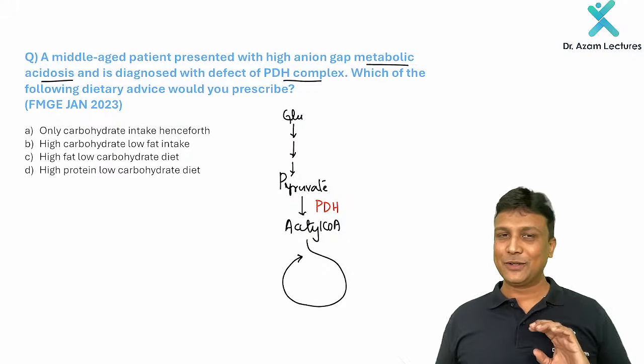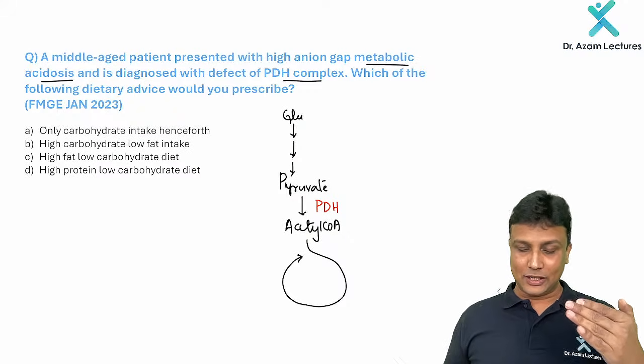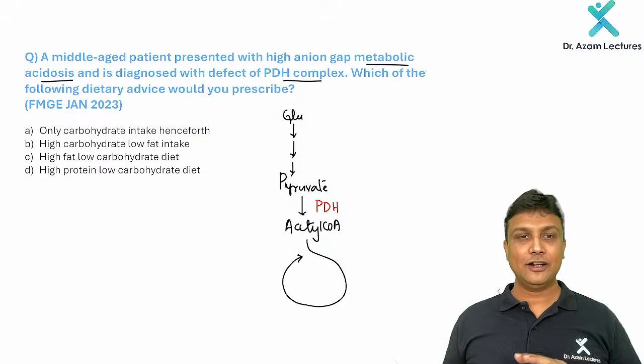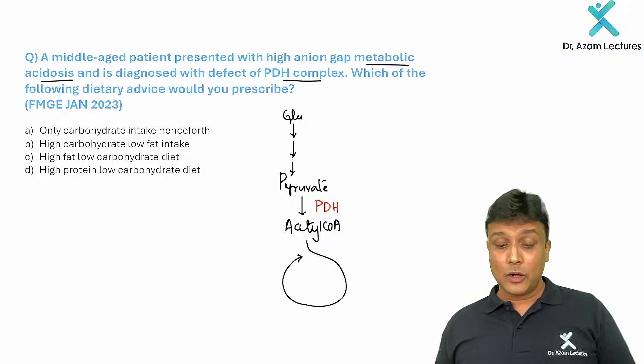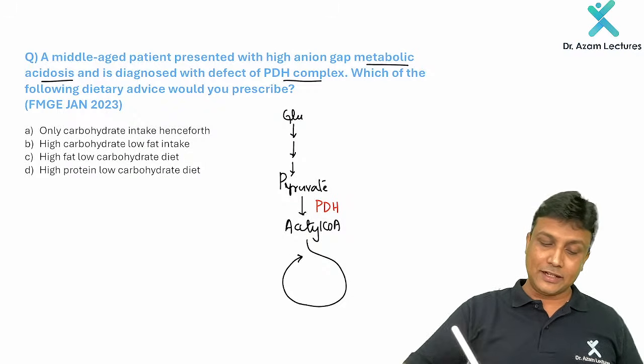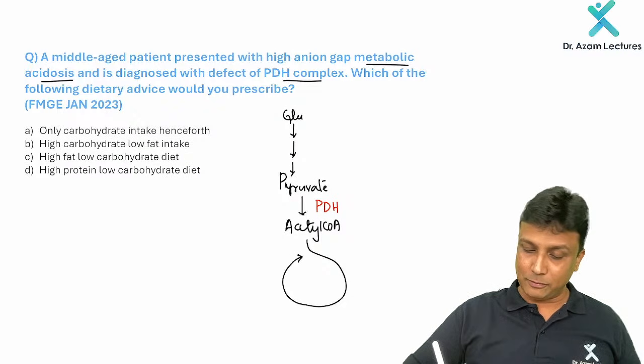ओके आपको याद होगा मैंने आपको ओवरव्यू में बताया था वो. तो ग्लाइकोलाइसिस and then the link reaction and then finally my dear friends remember the Krebs cycle. Now what is the question which is given here? There is a defect in the pyruvate dehydrogenase complex.